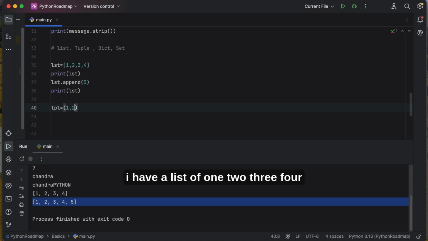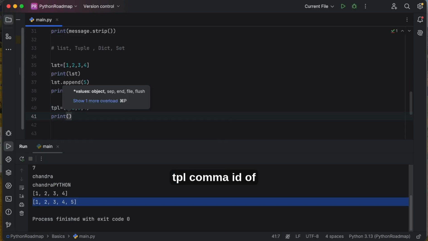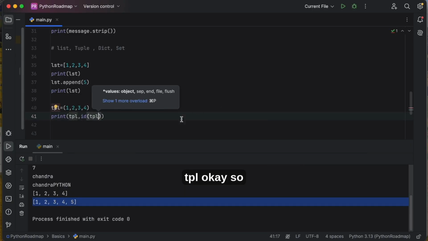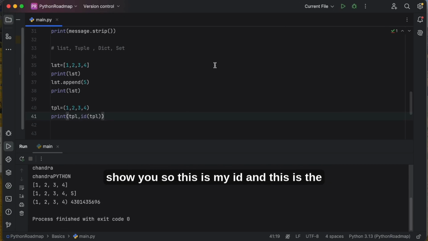I have a tuple of 1 2 3 4, and I want to print these tuple elements. Print tpl comma id of tpl. I'm taking the id for your reference to show you. So this is my id, and these are the tuple elements.